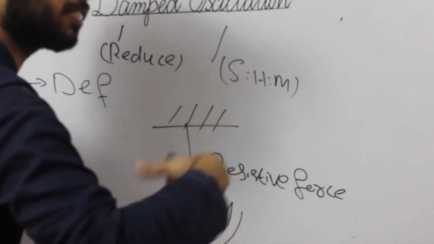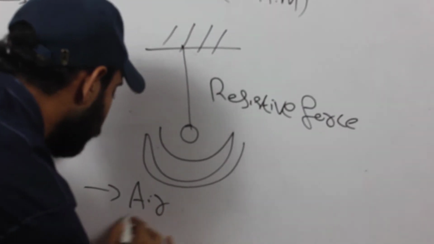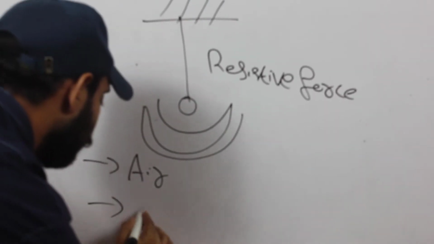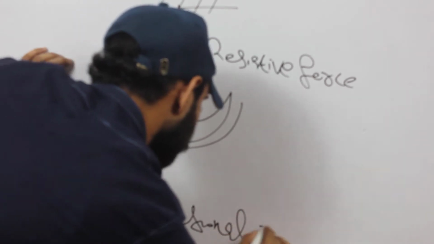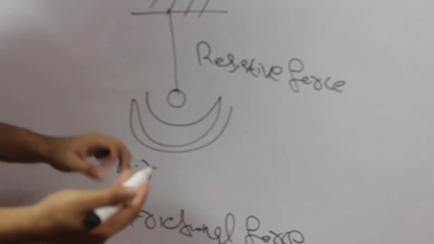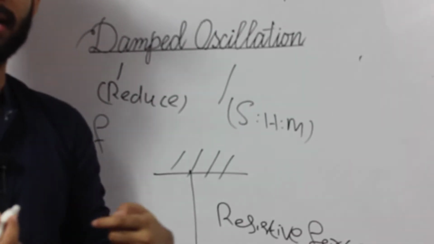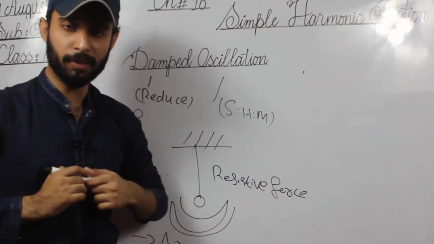The resistive force may be air or the frictional force. Air or frictional force is always present. Just like here, between me and the camera there is always air present.